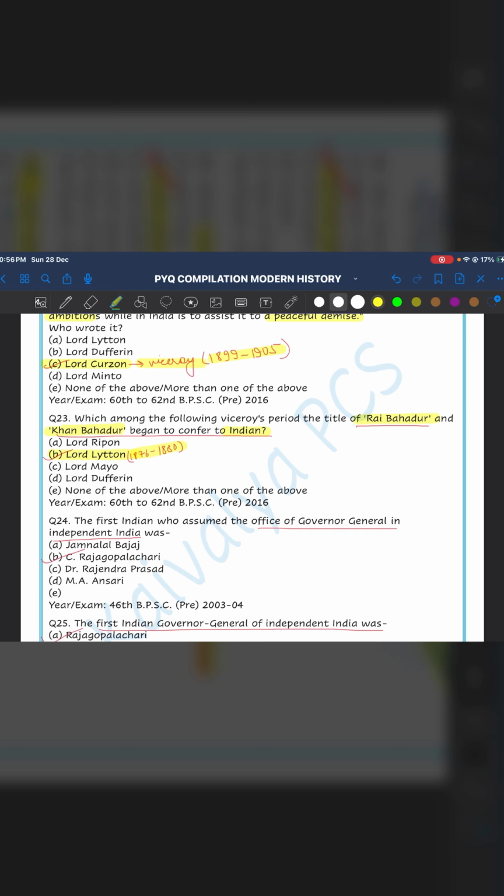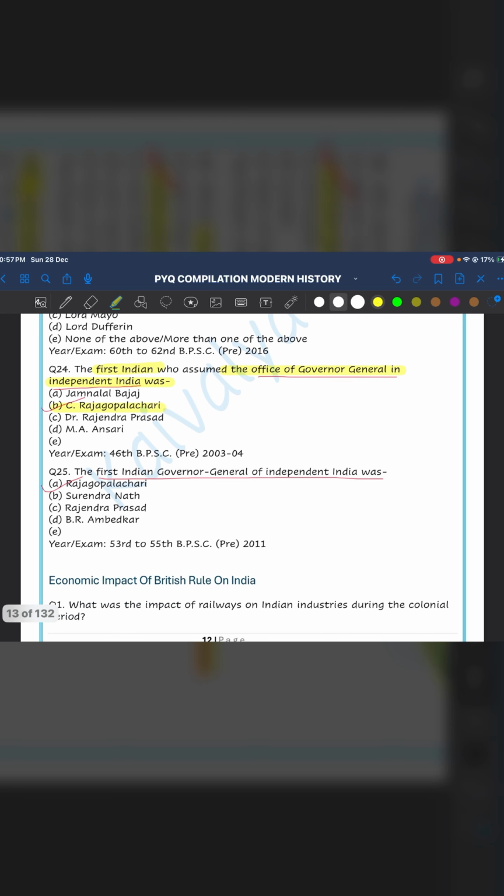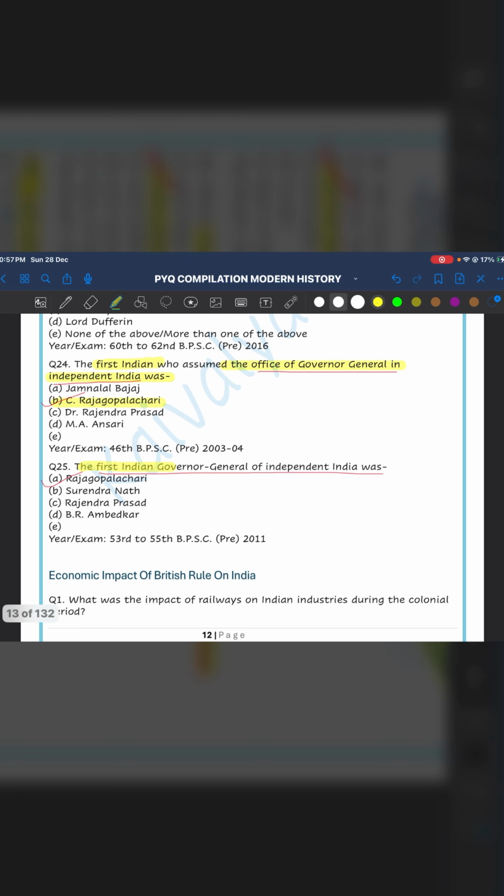24th question is, the first Indian who assumed the office of Governor General in independent India was? Here they are asking the first Indian, so it would be C, Rajagopalachari. If they had simply asked who assumed the office of Governor General of independent India, the answer would be Lord Mountbatten. Question number 25. The first Indian Governor General of independent India was? Again the answer would be C, Rajagopalachari. Thank you.